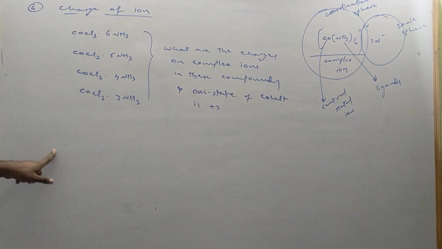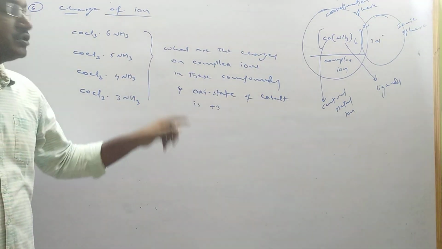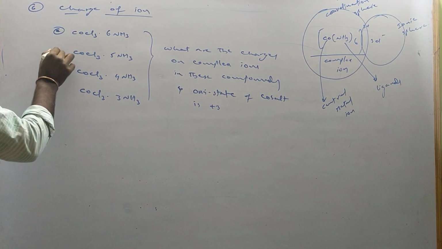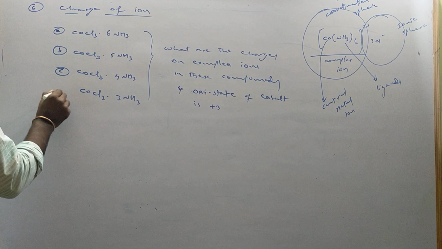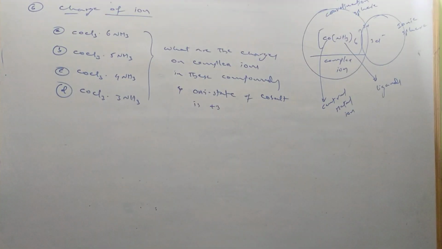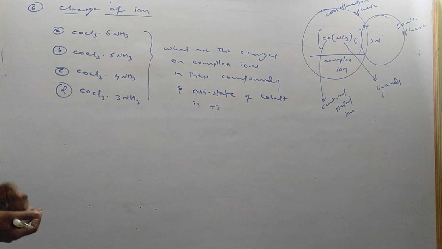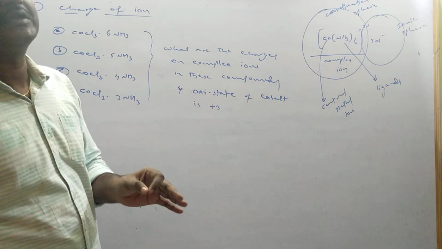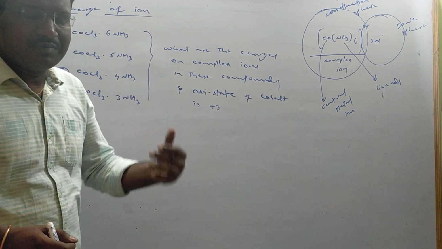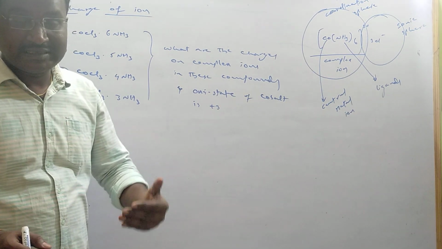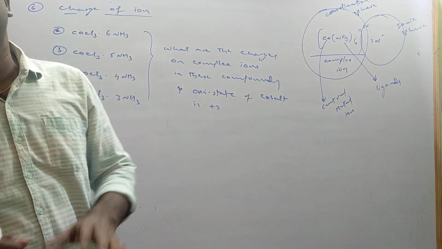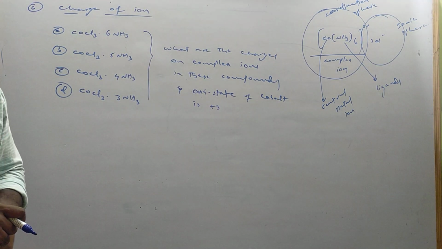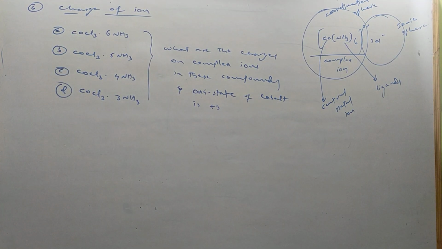In these molecules, how do we calculate the charge of the complex ions? Let me write them as A, B, C, D, and calculate the charges. This is very important for the next topic, Werner's theory. Most times, if the question is coming from coordination compounds, he will first consider Werner's theory. In that theory, this is a very important example. So please see how we have to calculate the charge.